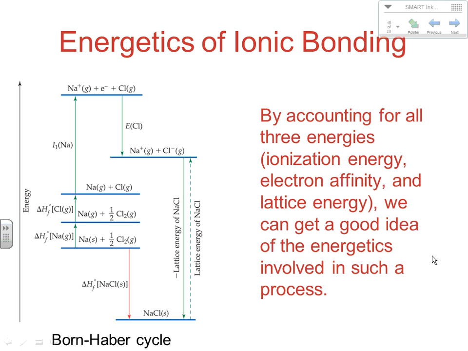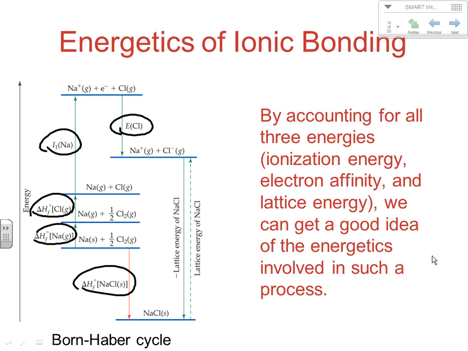So we have a number of different things that are happening through the course of this reaction. We have ionizations, we have electron affinities. Over here we have formations of several different things. So when we look at this overall energy, if we start with these, it's going to take some energy to form our sodium gas.